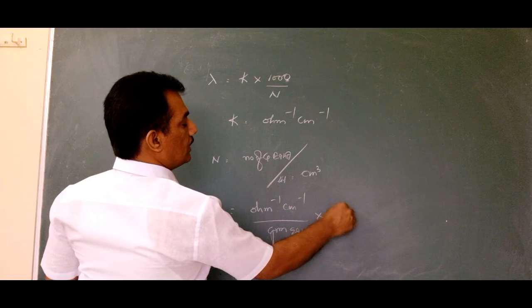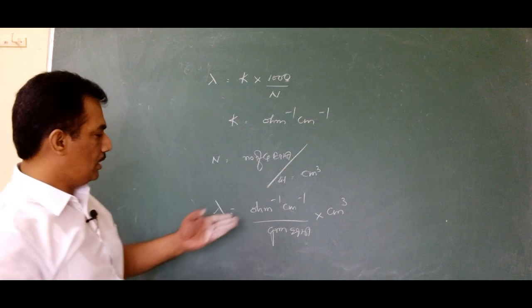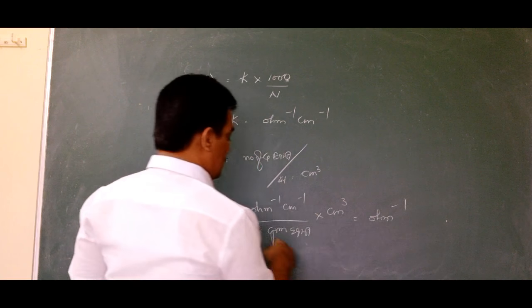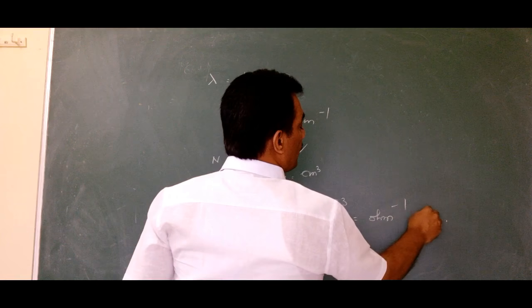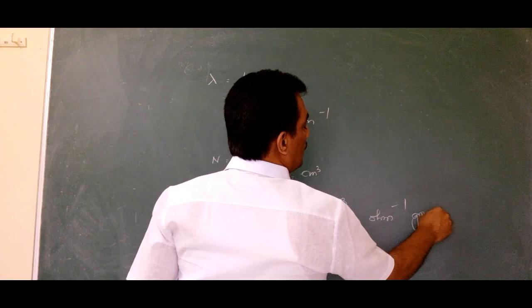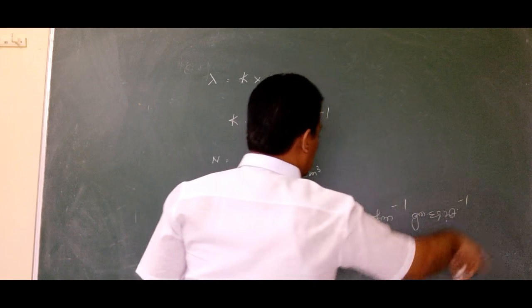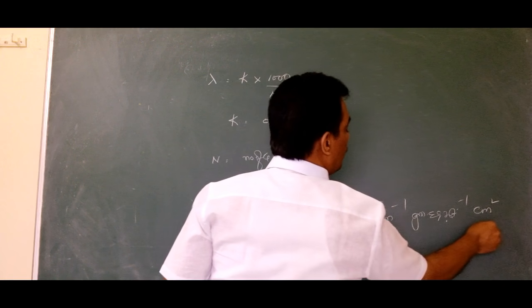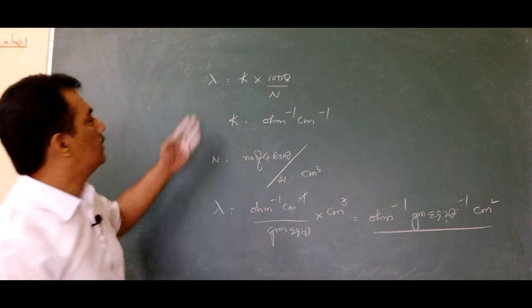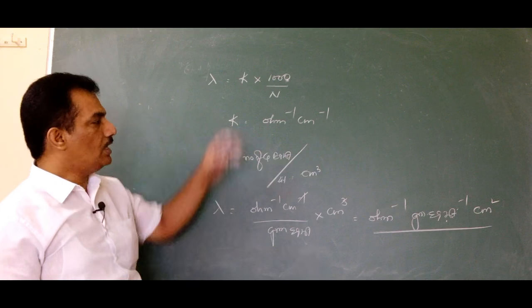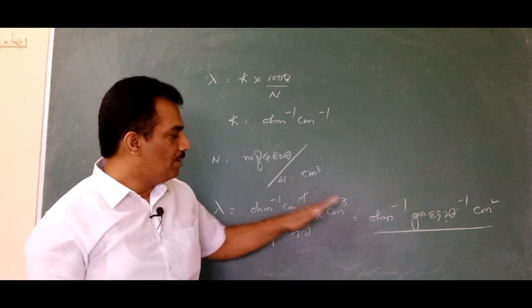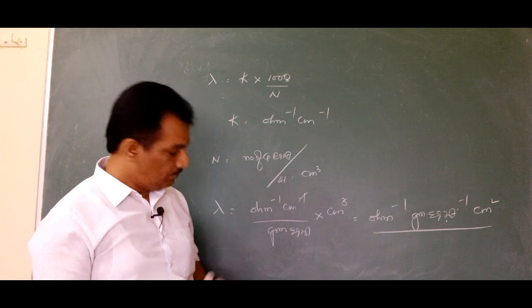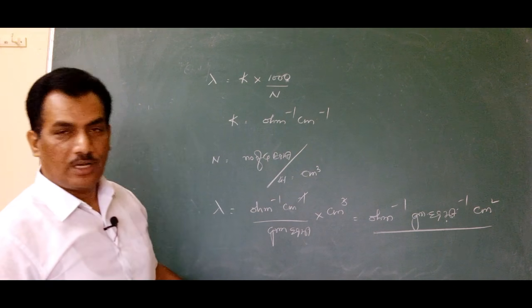On rearrangement, what we are getting is ohm inverse gram equivalent weight inverse, and after cancelling we get centimeter square. This is the unit for lambda. Are you clear with this one? I think you have much practice considering units from your physics part. Clear? That is about gram equivalent weight.